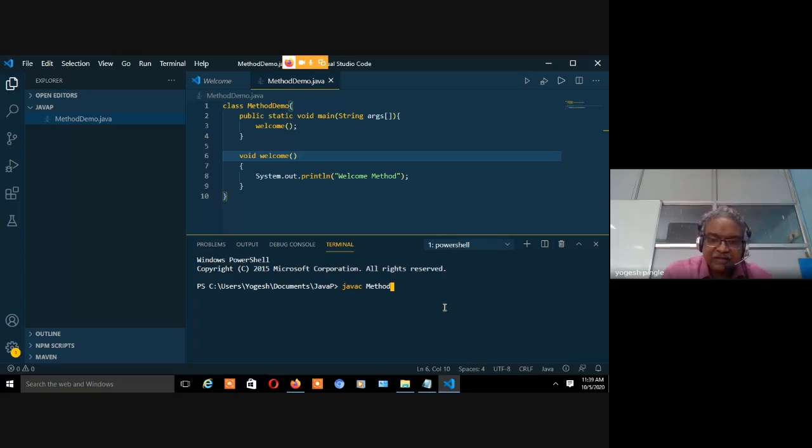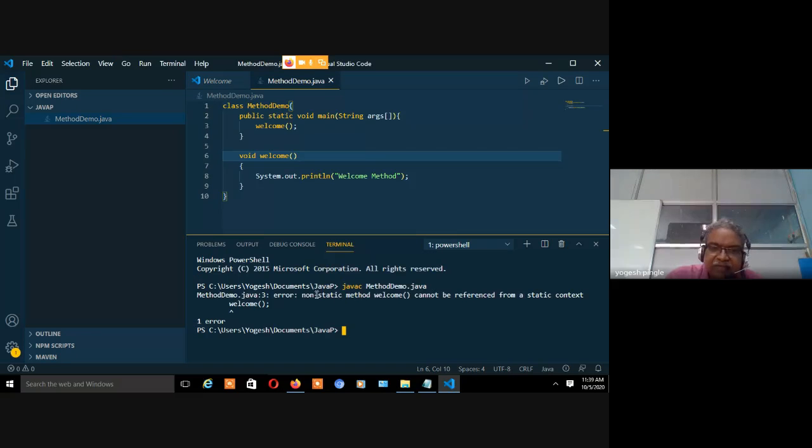Now over here, let's compile the code, and here we will get some kind of error. See this error that we are getting, that non-static method welcome cannot be referenced from a static context. So what we did is like this: static void main, or void static main, anything.